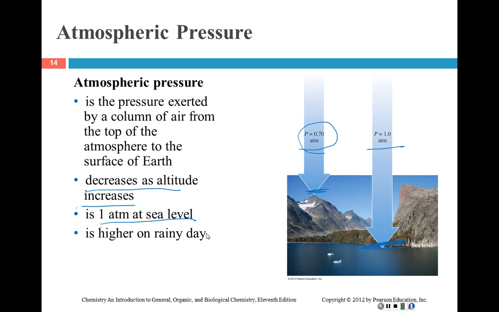And also, check this statement out. The atmospheric pressure is higher on a rainy day. Why is that? If you've ever been outside and the air just felt thick, it was muggy, we call it. That's because there's a high percentage of water droplets in the air, and the more of that you have, obviously the heavier that's going to be, so that increases our atmospheric pressure.